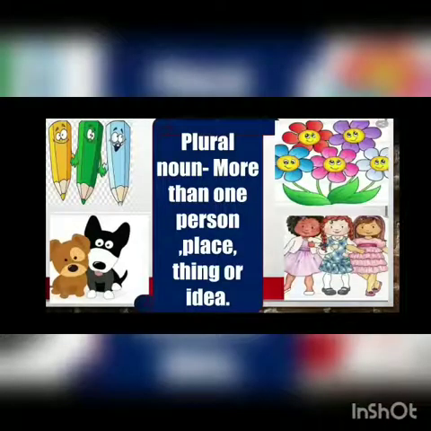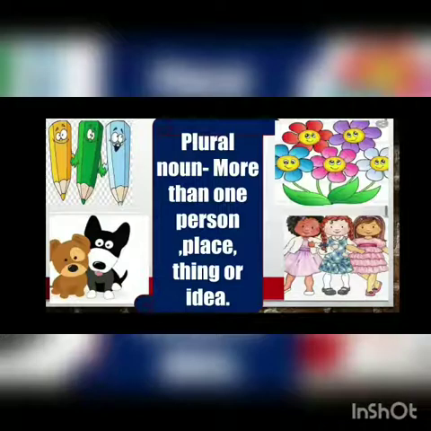We'll look at the next one. Plural noun means more than one person, place, thing or idea. Okay? Is one pencil there? No, 2, 3 pencils are there. So it is the plural noun. If one pencil is there, then it is the singular noun. If 2, 3 pencils are there or more than that, then it is a plural noun. Getting it? 2 dogs are there. It is a plural noun. 4, 5 flowers are there. So is it a plural noun or singular noun?